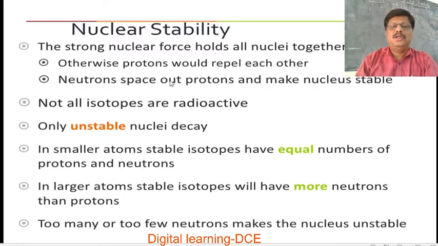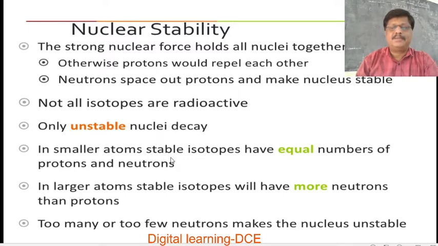And also, neutrons space out protons and make the nucleus stable. So, between the protons, there is a presence of neutrons. These neutrons reduce the Coulomb force of repulsion between the protons. Not all isotopes are radioactive, as I told you. Only unstable nuclei decay, to form stable nuclei. A stable nucleus will not decay. Only unstable nuclei having excess energy and mass will decay.